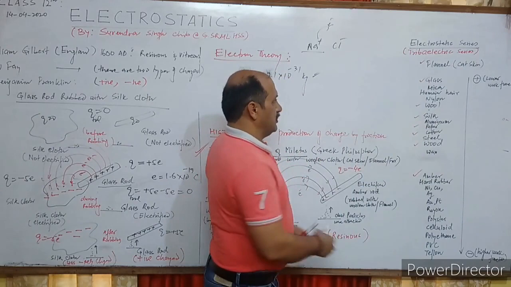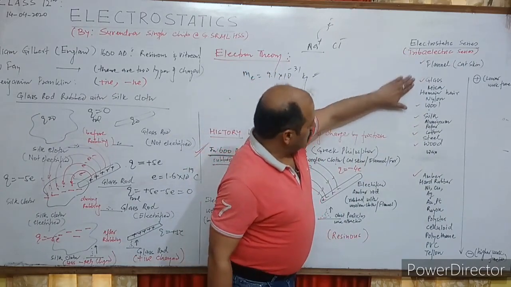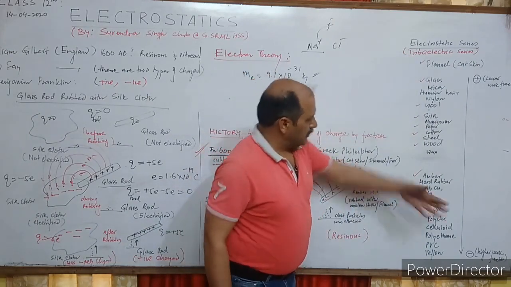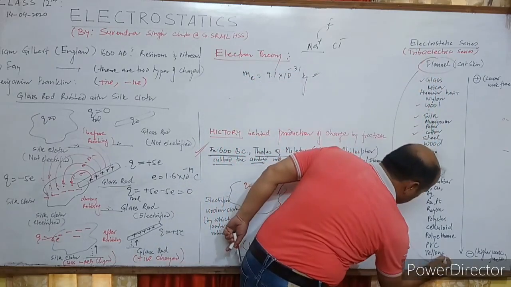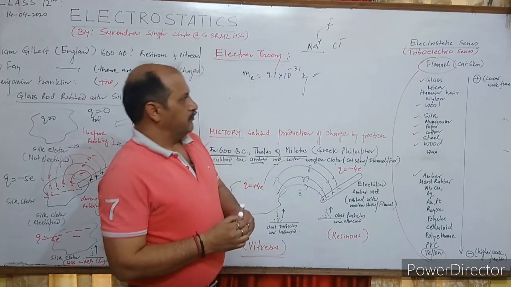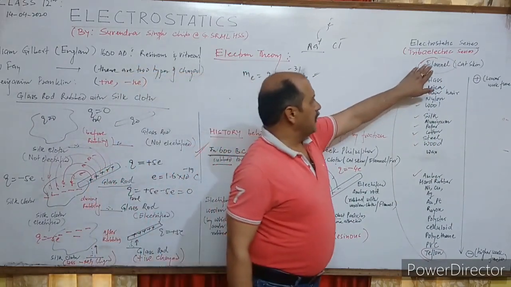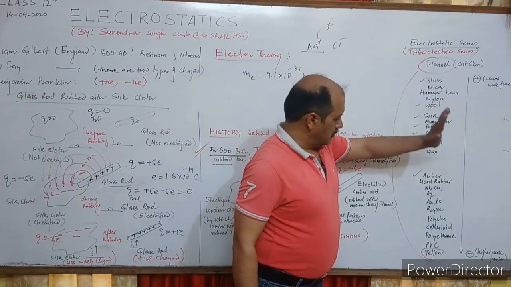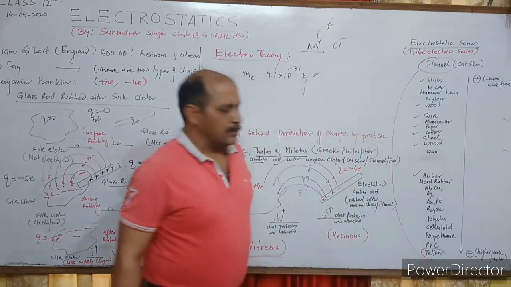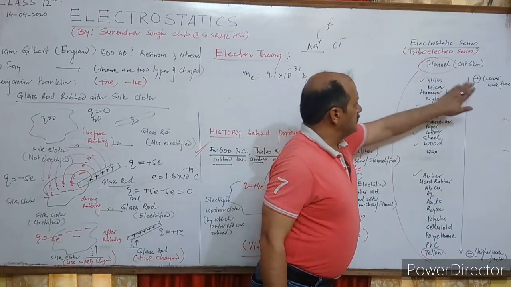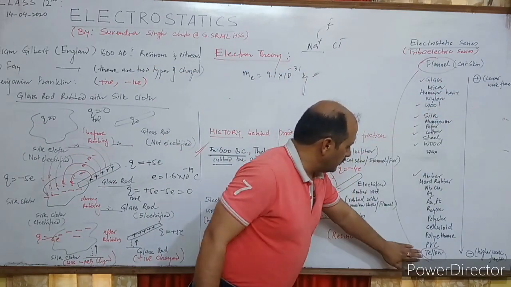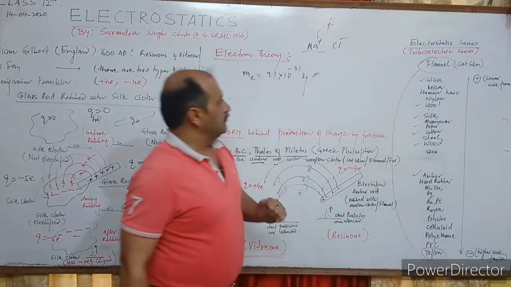What does this series indicate? In this series, if you rub any two things, for example, you rub flannel with Teflon, after rubbing, flannel acquires positive charge. Teflon becomes negatively charged because flannel has a low work function and Teflon has a high work function.